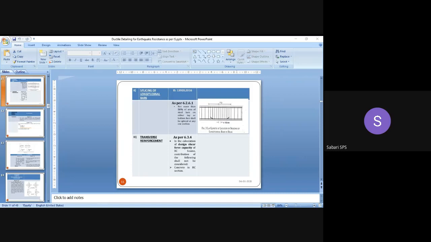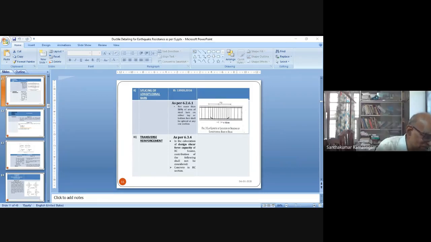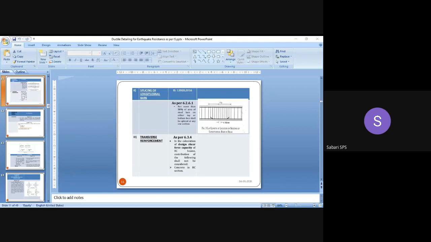You will have to first design the torsional reinforcement as per IS 456, taking equivalent shear, and then provide reinforcement taking equivalent shear in both directions, both left and right. And for the moment also, we should consider the equivalent moment.